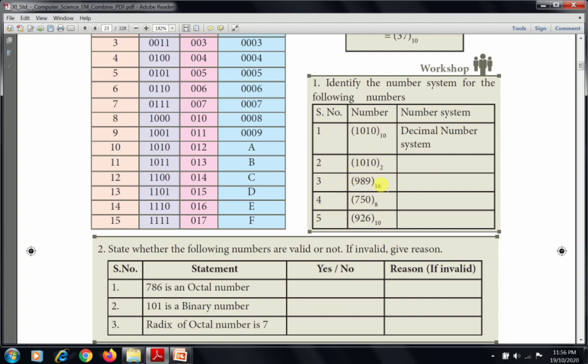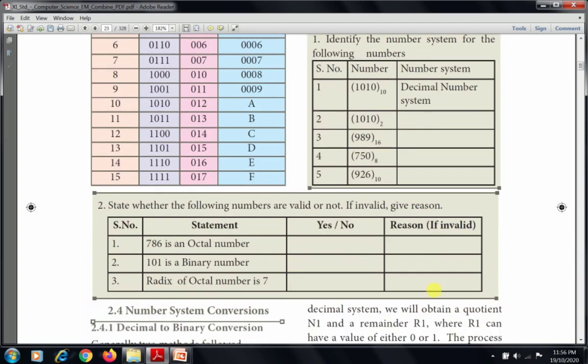Then third one, base value 16, so it is a hexadecimal number system. Then fourth one, base value 8, so it is an octal number system. And the fifth one, the base value is 10, so it is also a decimal number system. Then see here the second tabular column. State whether the following numbers are valid or not. If invalid, give the reason.